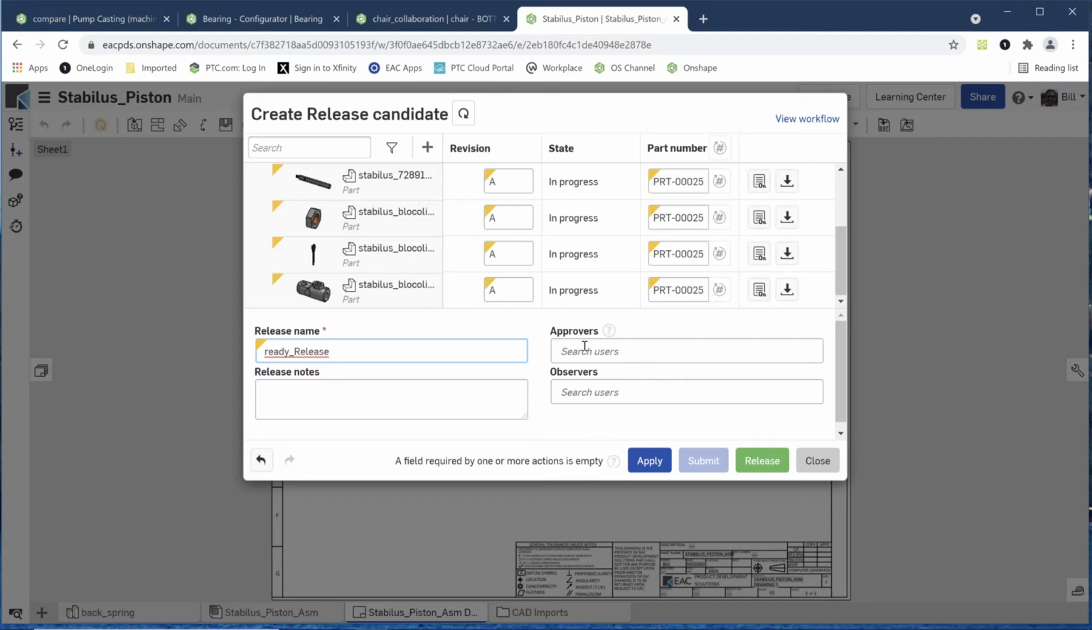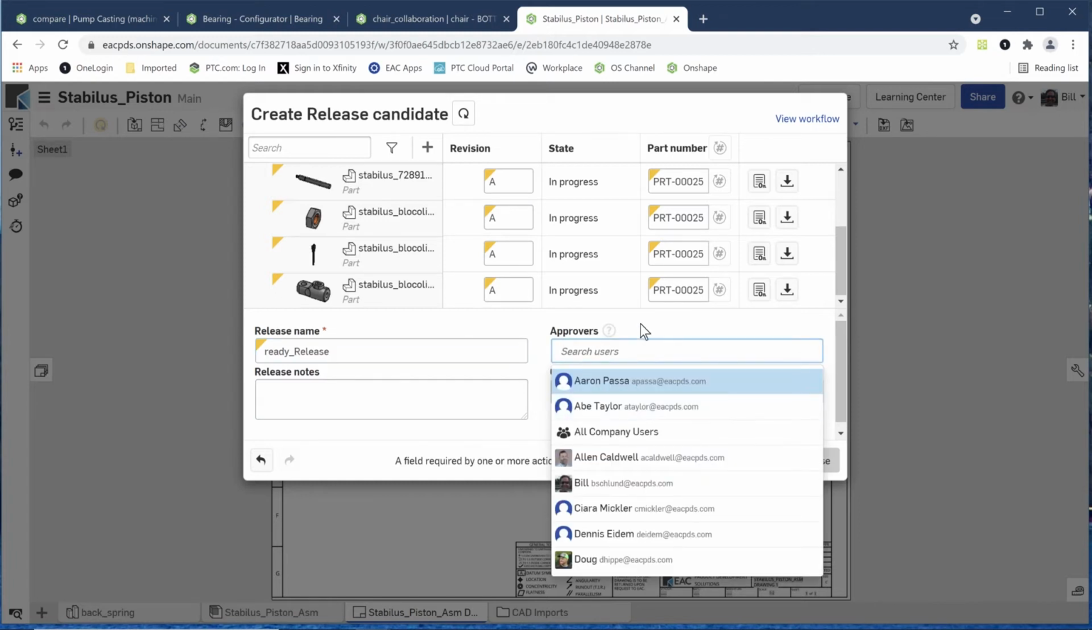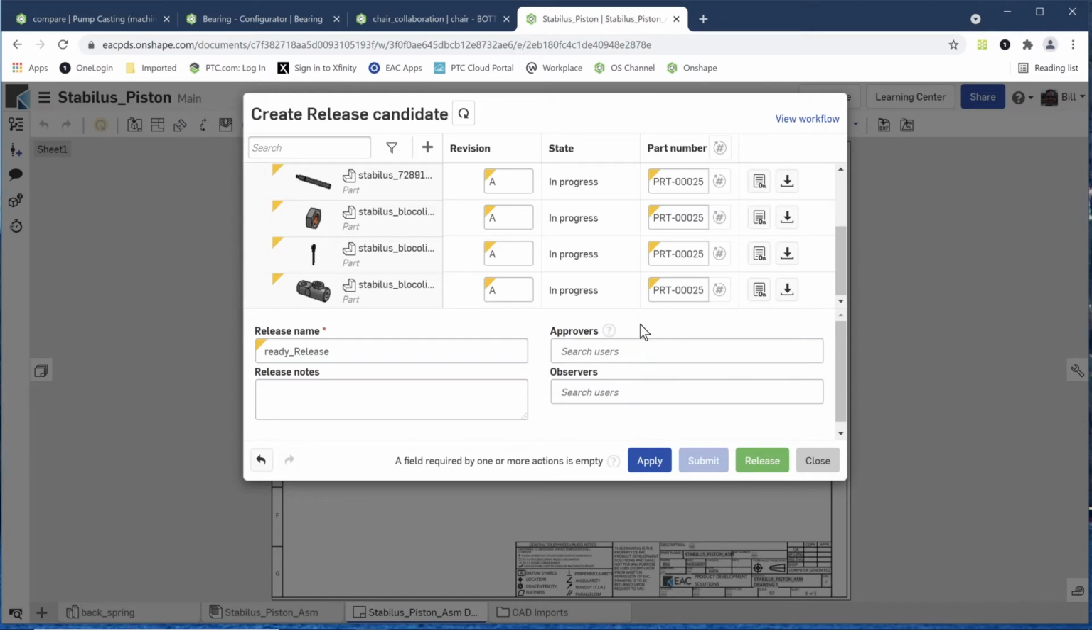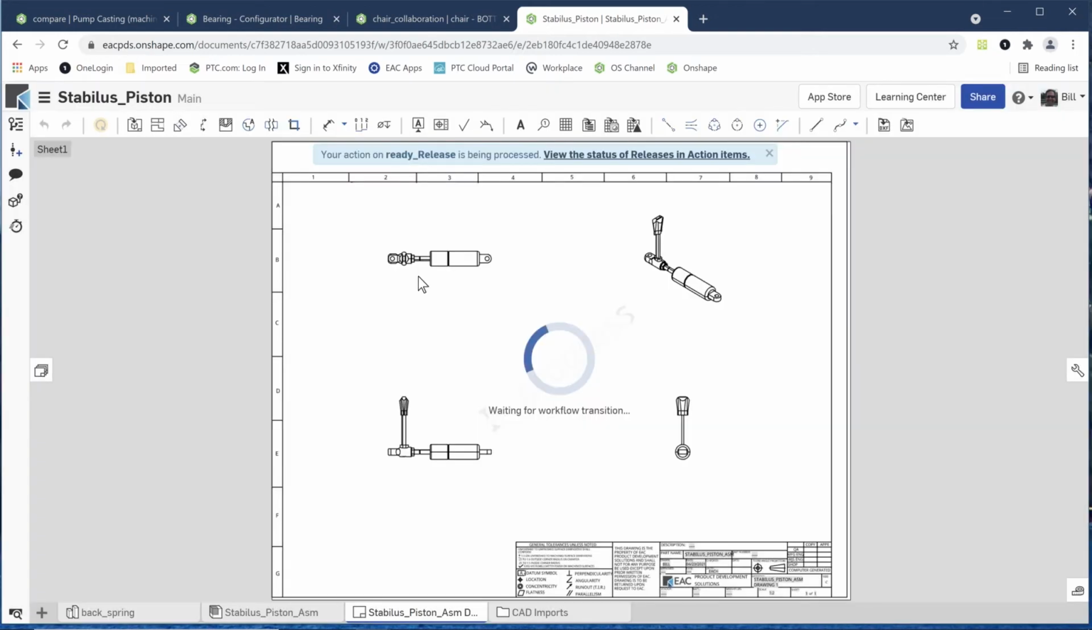At this point, I can give it an approver. Remember how I had that activity where I had to approve a release? Now I could give somebody's name here, pick somebody in the company or a group of people to approve this. In this particular case, I'm just going to release this. So this releases the drawing, the assembly, the components, everything, and now it's part of our system. We can start using it as a released product. So that's a little bit about the PDM aspects of Onshape.